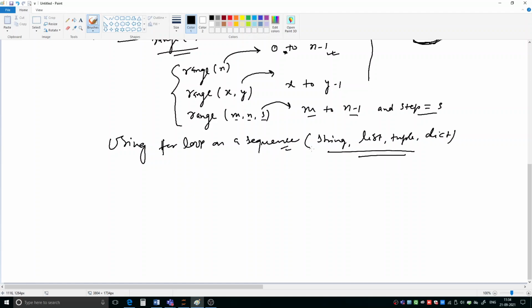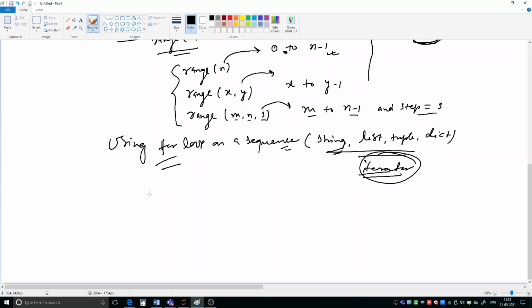After this chapter, we will be taking all these things. If you have a sequence like a string, list, tuple, or dictionary, then the for loop can be used on it. These are called iterators, because iteration can be done on them.